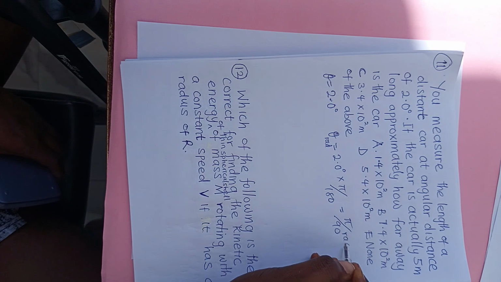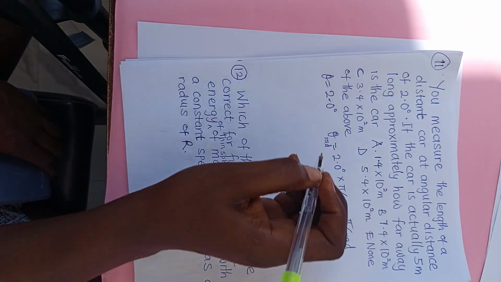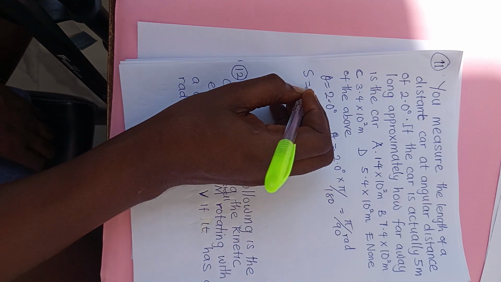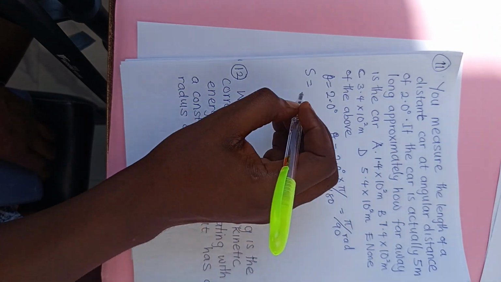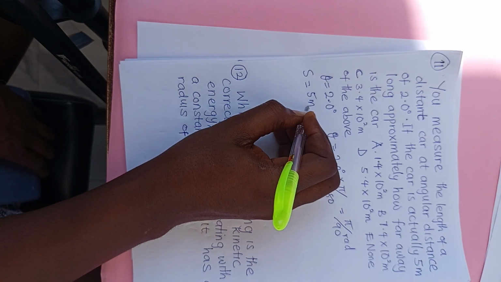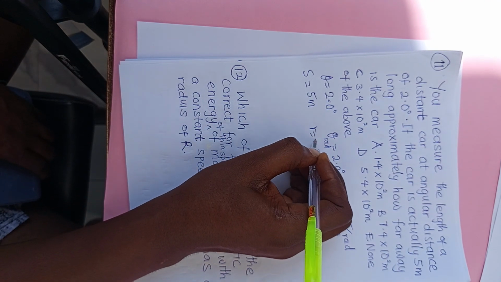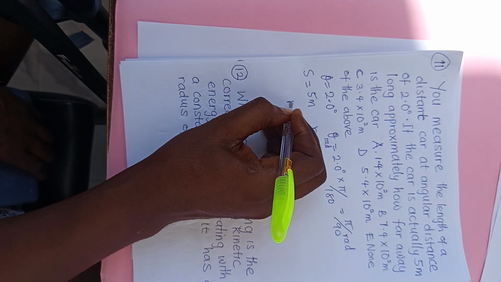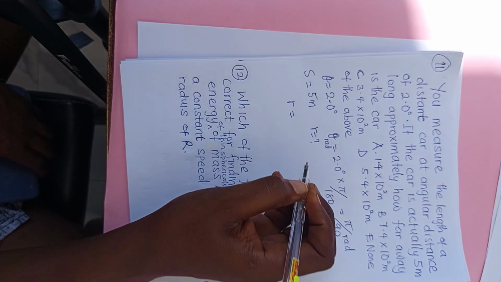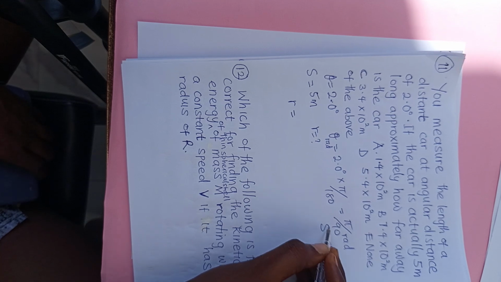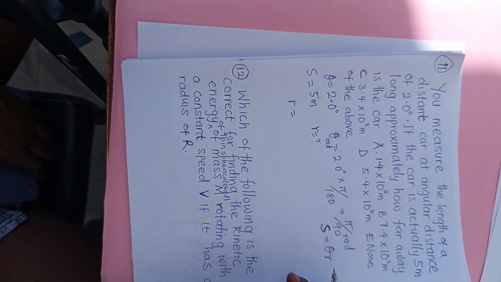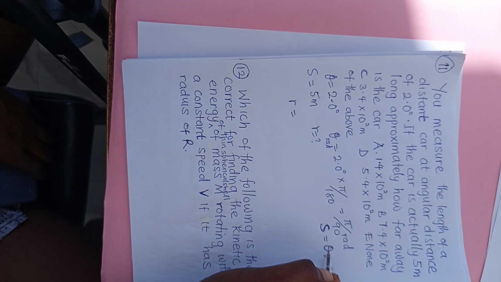Now, right. What is our S? Say the car is actually 5 meter long, that is the actual length. What is the radius? So R will now be equal to what? Don't forget that I gave you a formula that says S equals theta R. Distance is equal to what?